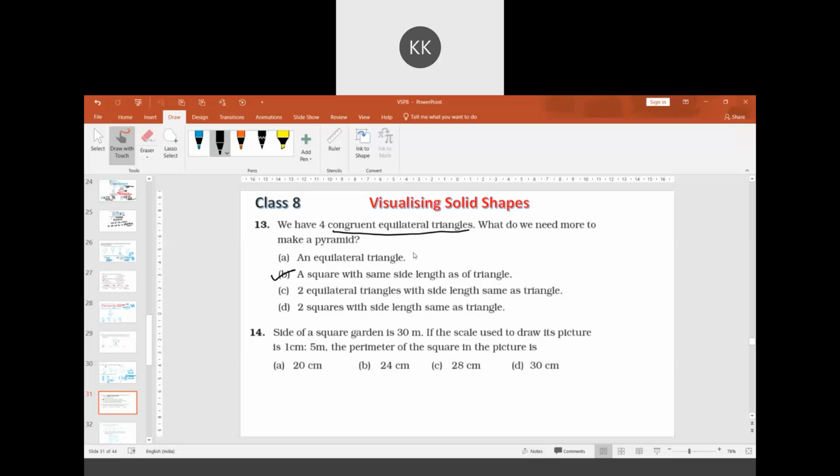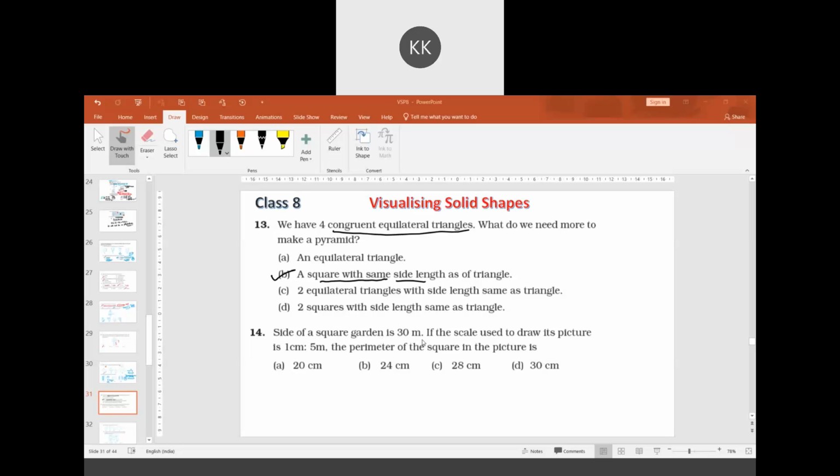All equilateral triangles are not used as a base in a pyramid. So if you take a square as the base, then there could be four equilateral triangles that form a pyramid. So option B suits here. Option number B.